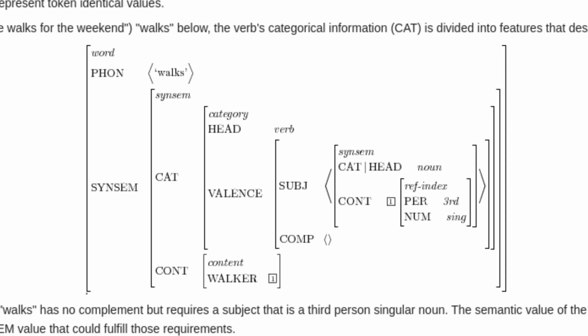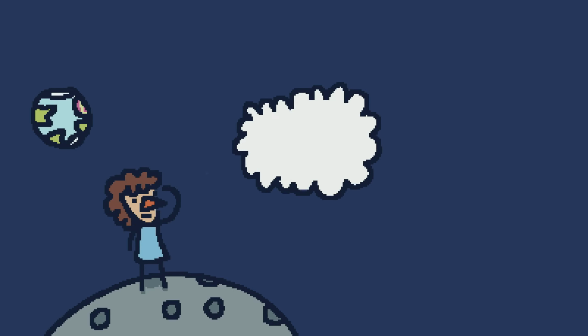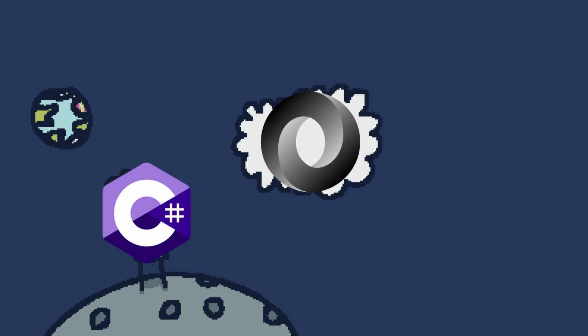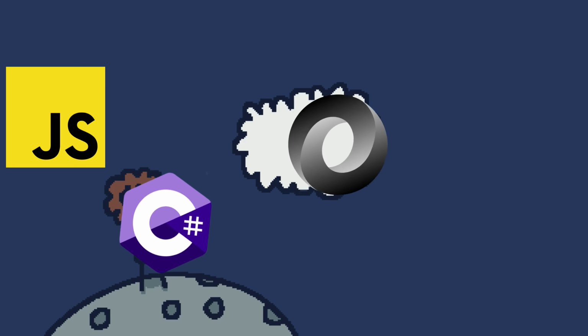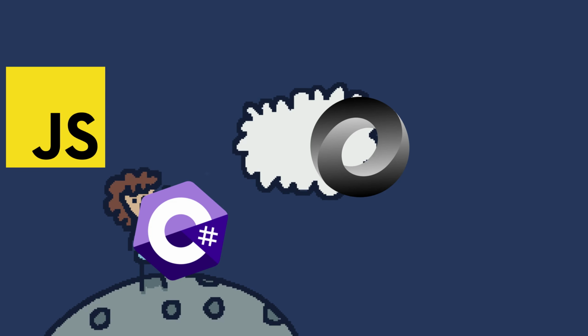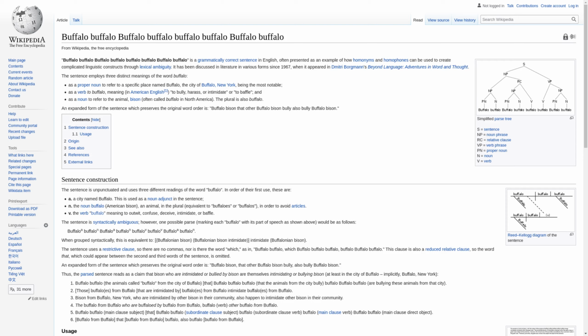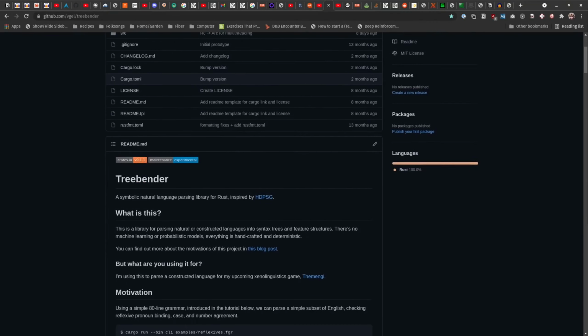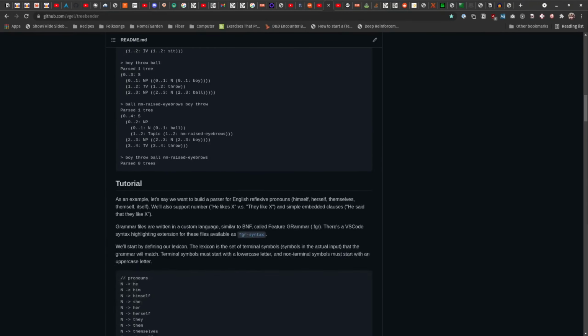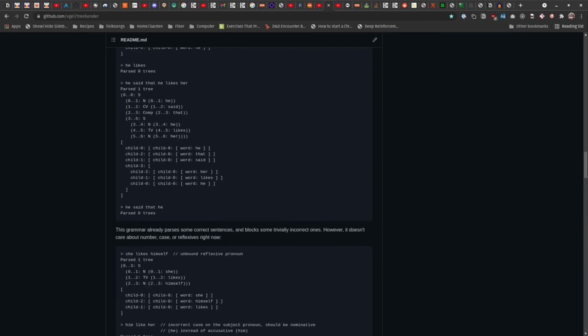Without going into too much detail, head-driven phrase structure grammar is a way to parse and analyze natural languages. Computer parsers are everywhere, but they're built to handle artificial languages. Nicely behaved, well-engineered, neat languages like JSON, C#, or theoretically speaking, JavaScript. Natural languages aren't like that, to put things mildly. Basically, I needed something custom, and that project spiraled out of control a bit and became TreeBender. But now I have it, and it only took 3 months.